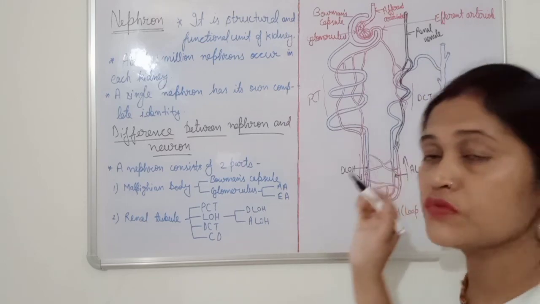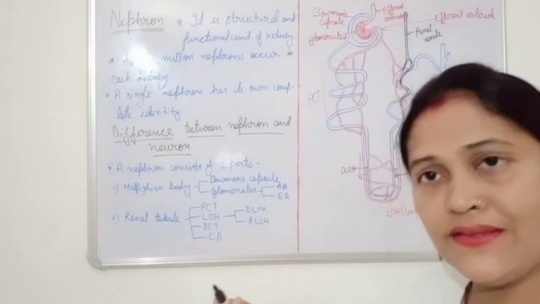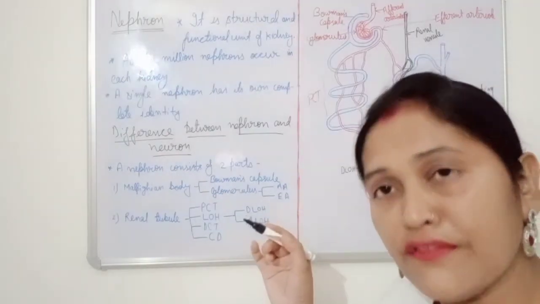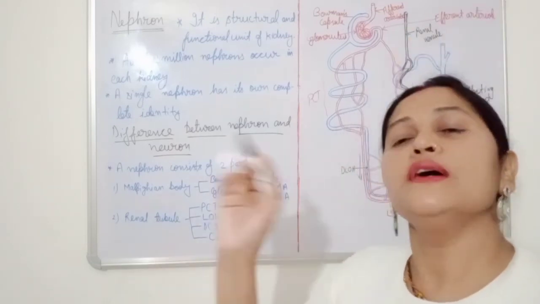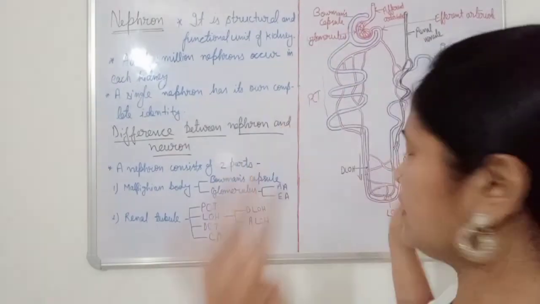Renal venule is a part of renal vein, and renal vein again joins the vena cava, and vena cava will carry the blood to the heart for further purification, the right auricle. So now it's a very clear concept.